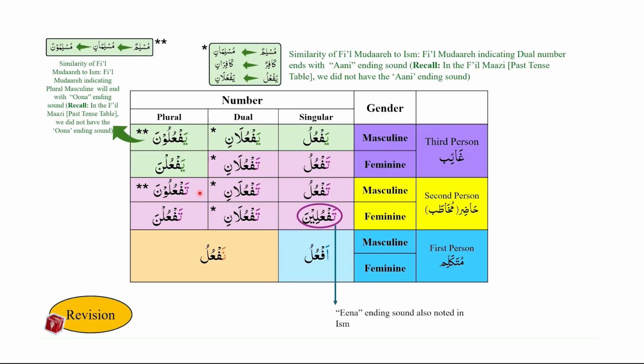The third similarity that we noticed was that of taf'ulina. Ina ending sound is also noted in ism. So up until this point, we have noticed three similarities between ism and mudare. One is that of ani ending sound in the case of dual category. The other is the una ending sound in the case of plural and masculine. And the final is the ina ending sound.